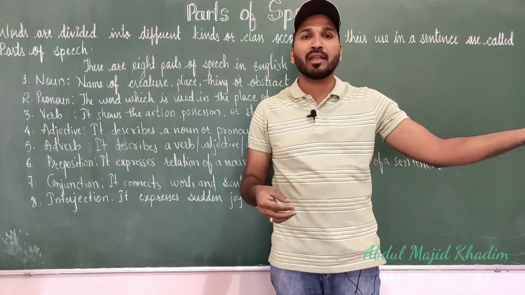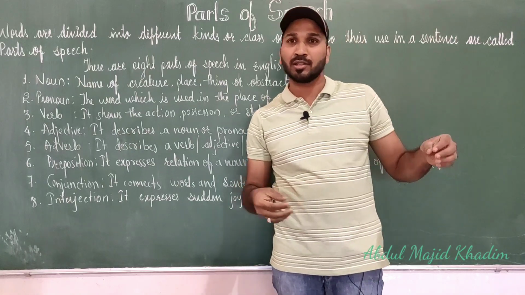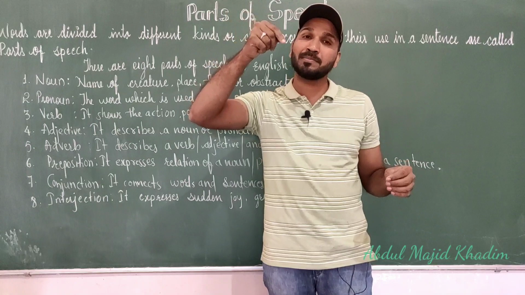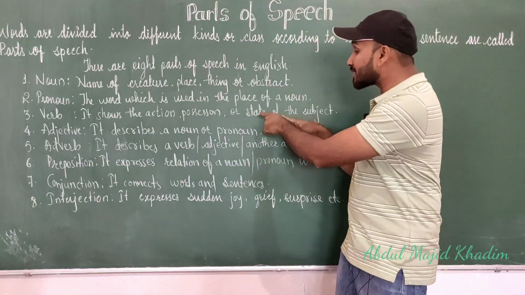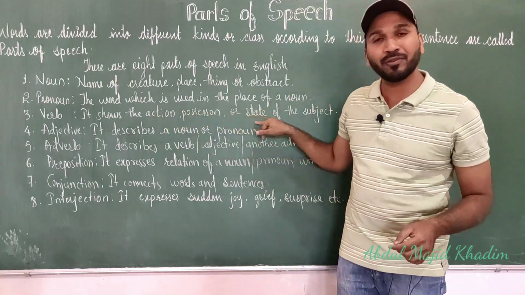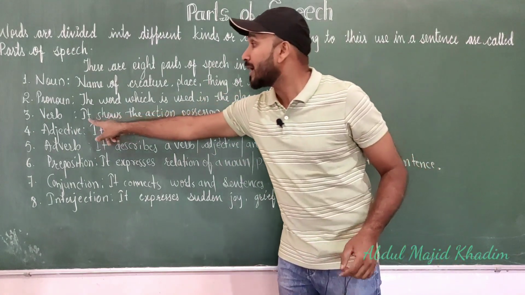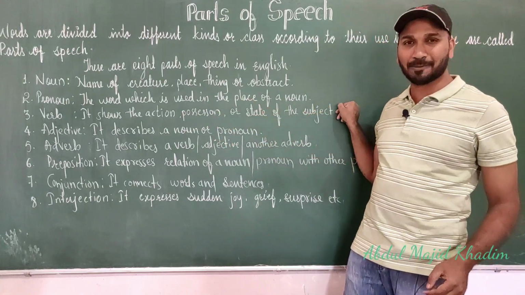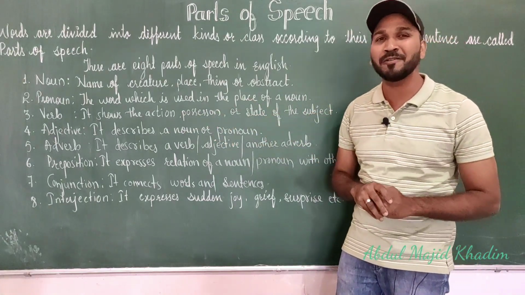This is a cat. So the word is showing what it is, the state of the object, and it is shown by the verb. So what is the definition of verb? It shows the action, possession, state of the subject. This is the definition for verb.